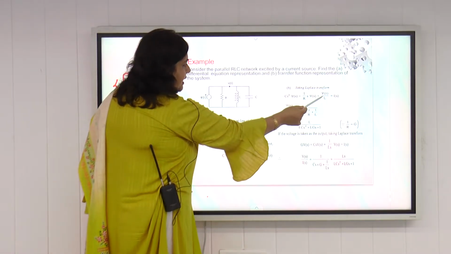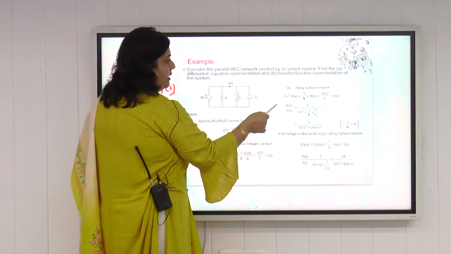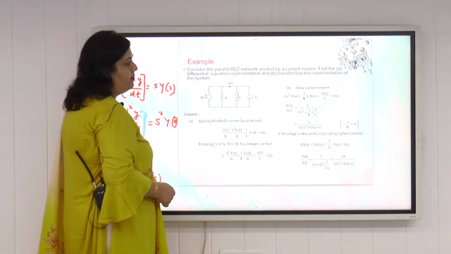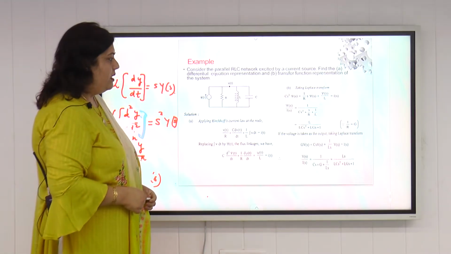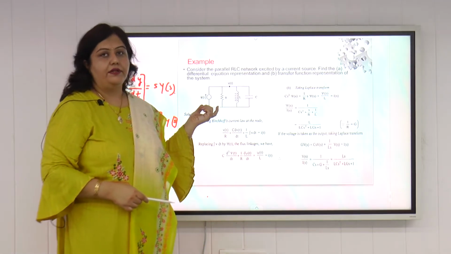Then we have phi s upon L is equal to Is. Then we take phi s common from the left hand side, and we take the ratio of phi s upon Is, which is equal to 1 by Cs square plus s by R plus 1 by L. So this will be the transfer function of this electrical system. This is how we can find the transfer function.